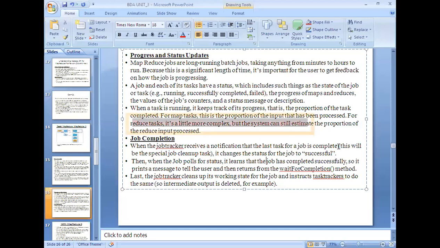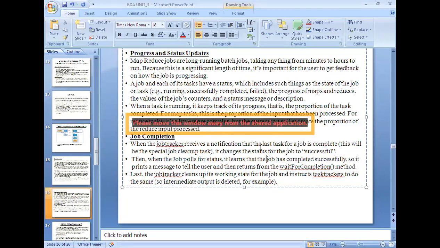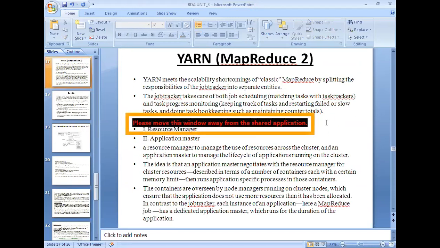Suppose you want to execute the same job the next time. While executing the second time, it will create whatever necessary things are required while running that application. After completion of the job, it need not maintain the information, but during the execution of the MapReduce job itself, it has to maintain the information, right? By doing it like that, we can save space, because even if you keep it, there is no use of it, right?